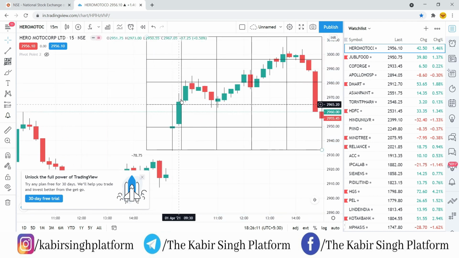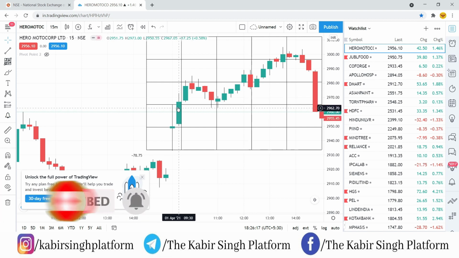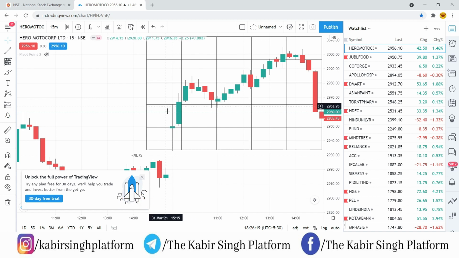So now this is your trigger candle. Remember that there is a concept of a trigger candle and an entry candle. The candle which has crossed the day high, or you can also say the candle which has crossed the third Gann Square level, is just your trigger candle. Your entry candle will be the candle which is crossing the high of the trigger candle.